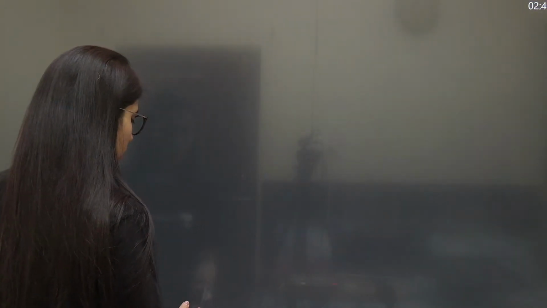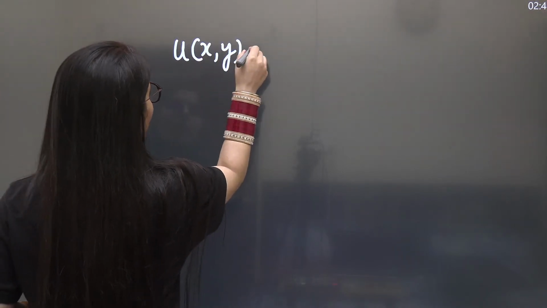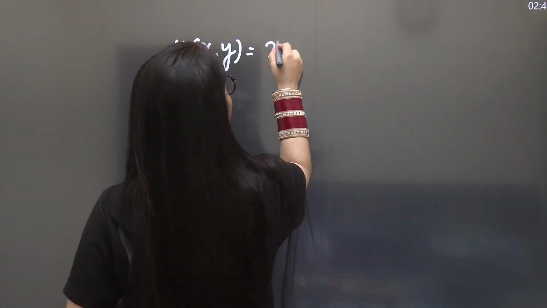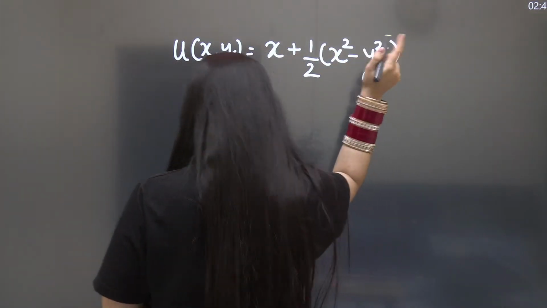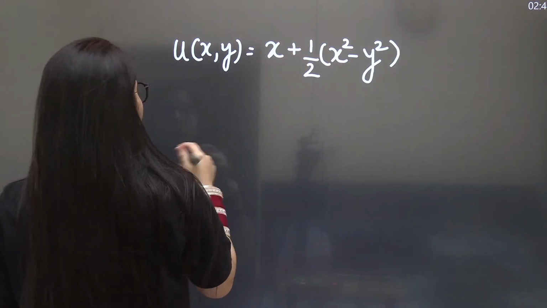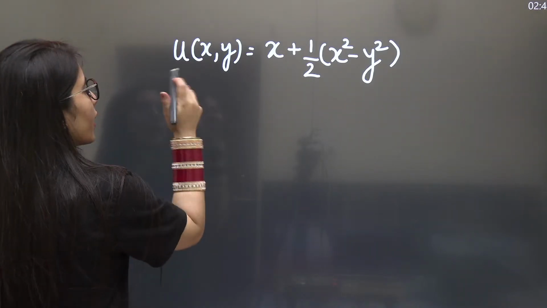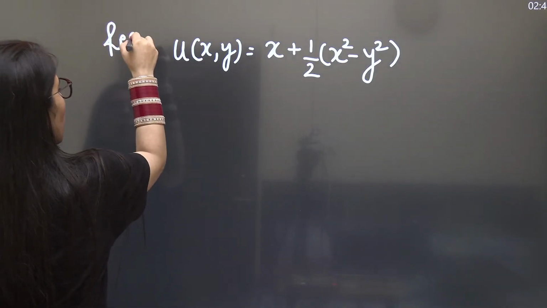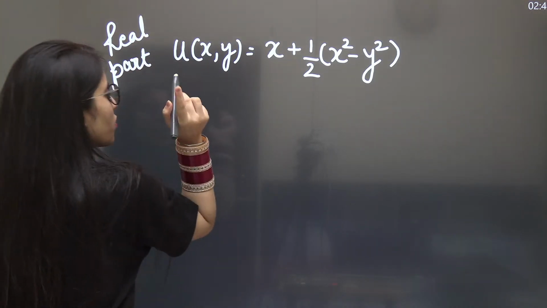It's not there now. I will be writing the expression for the given function once again, don't worry. Just a second. Look at this. The real part which was given to you was u(x, y), that was equal to x plus half x squared minus y squared. This was the real part of the function. Then you have to find the imaginary part of it. For the complex analytic function, the real part is given to you, and they are asking you to find the imaginary part.